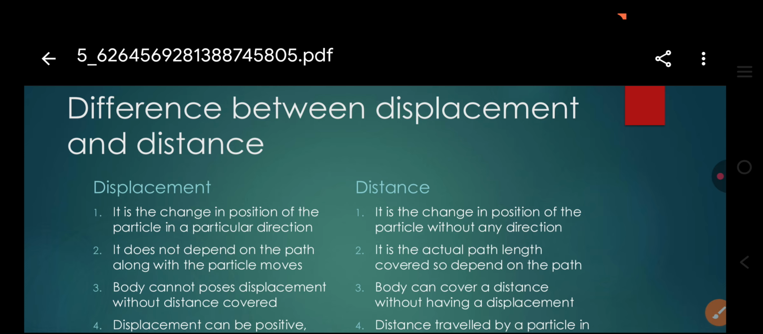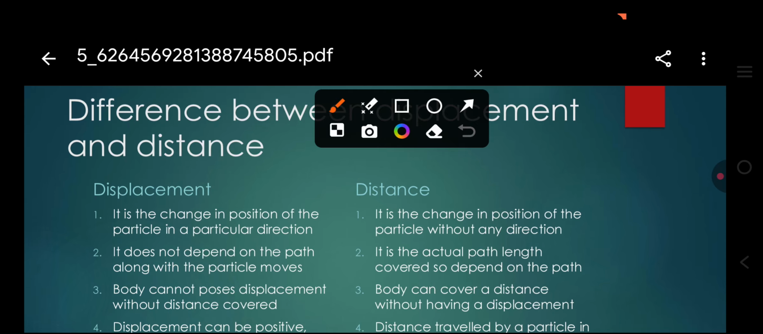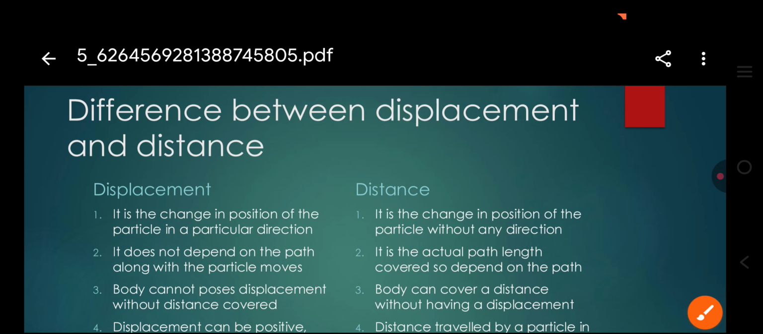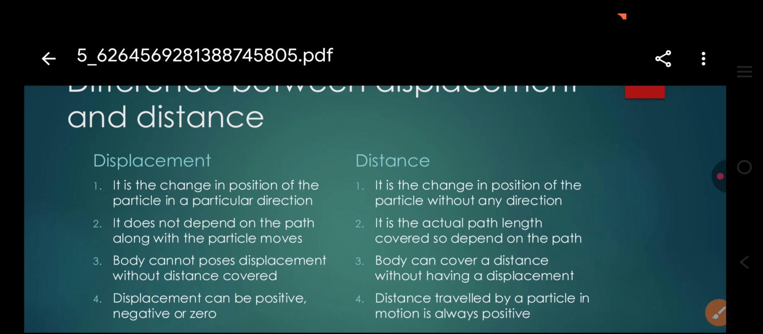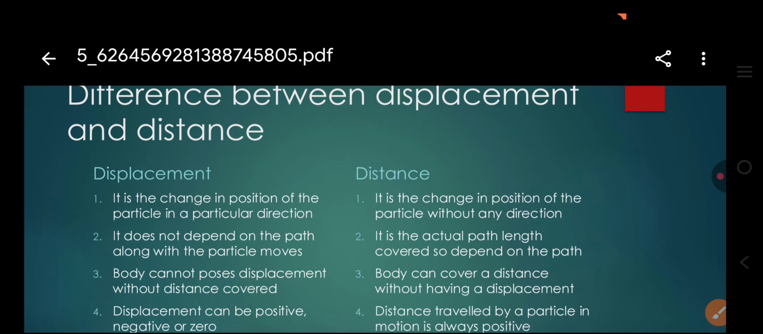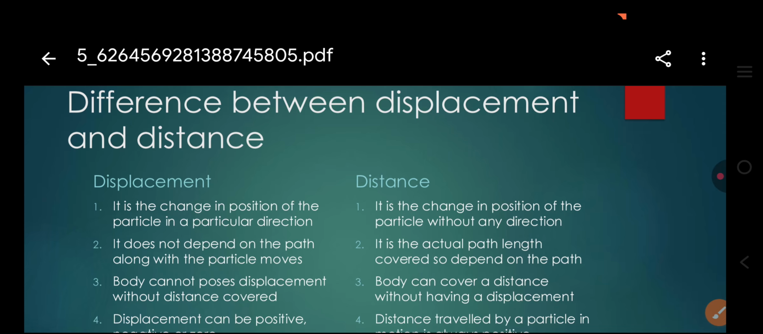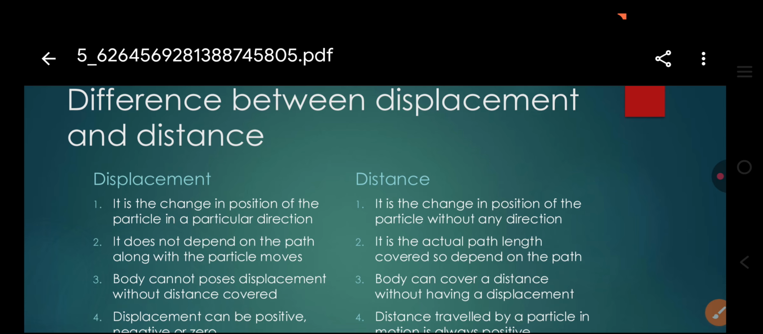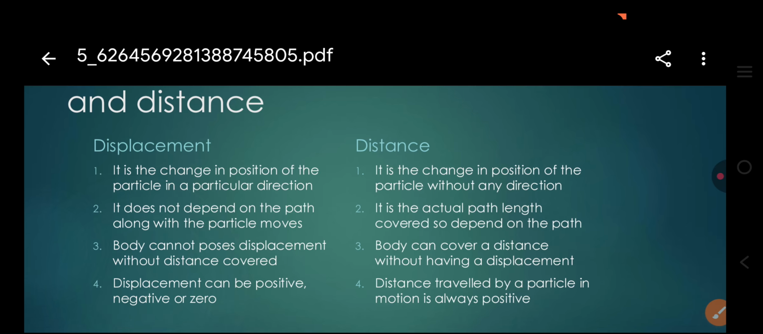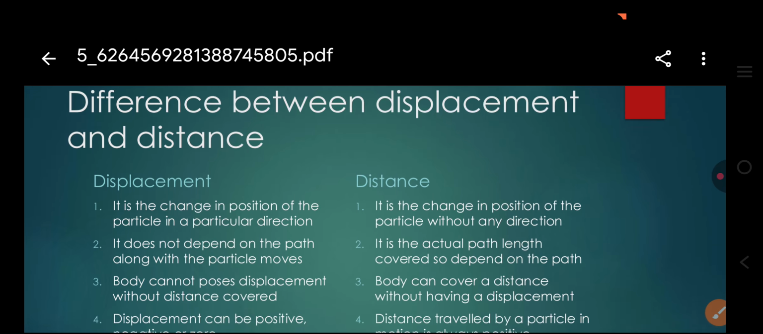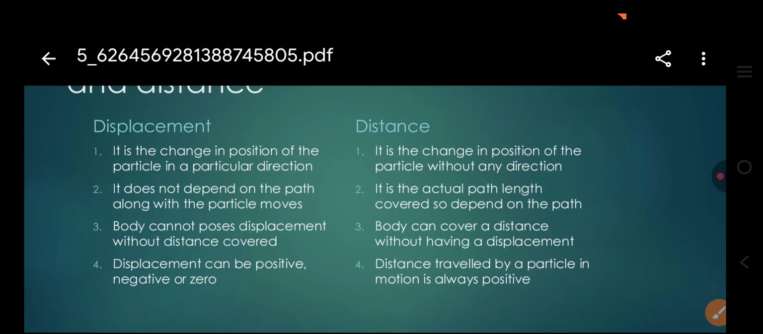Today we can see the difference between displacement and distance. It's a very small point, the difference between displacement and distance. Then I can explain the difference between displacement and distance. In the last lecture we saw the concept of displacement and distance. Today we can see its difference. Then we can see the first column and second column, distance and displacement.